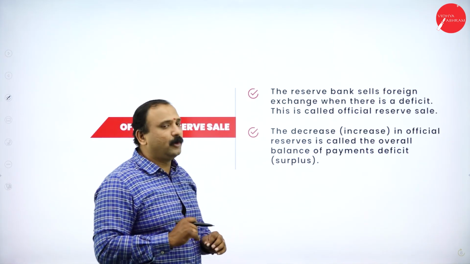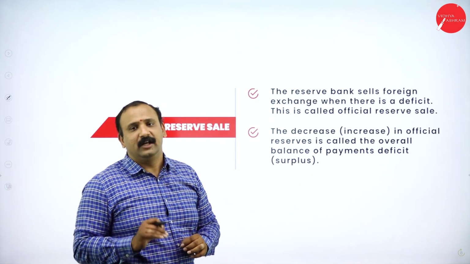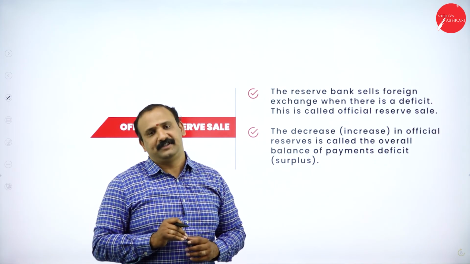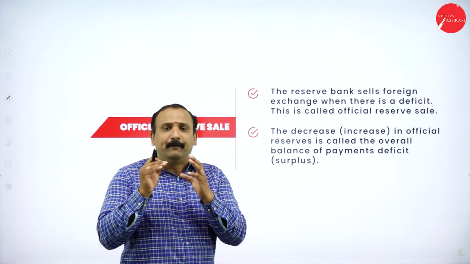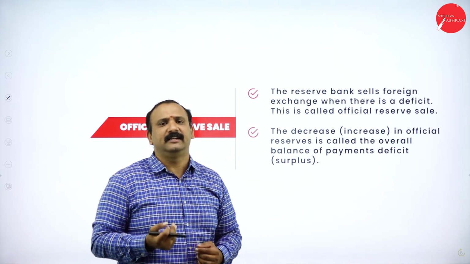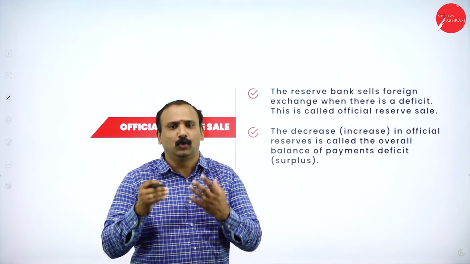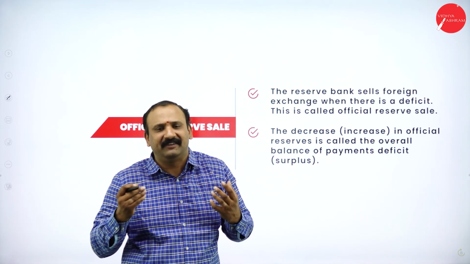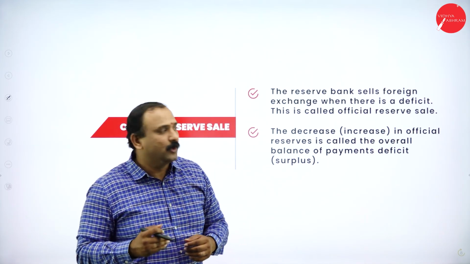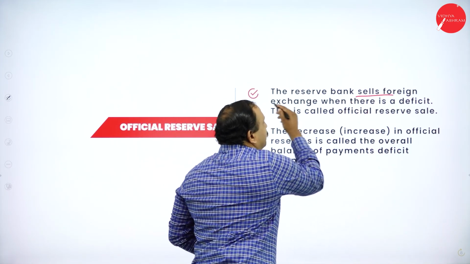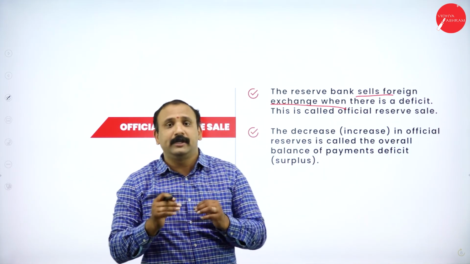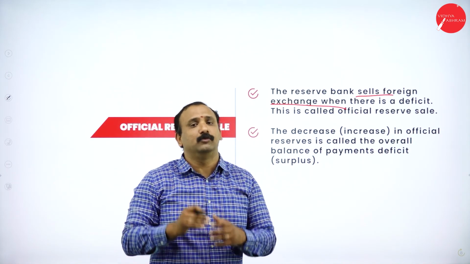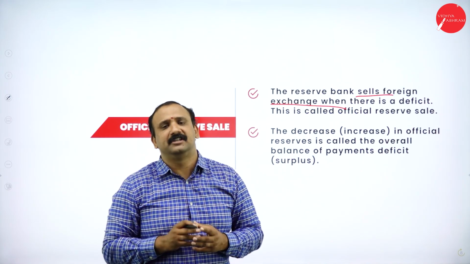Now, moving forward, we are also going to talk about official reserve sale. The Reserve Bank of India sells foreign exchange when there is a deficit. This is a very important factor altogether. Suddenly, let us imagine, due to some emergency or some factor, we do not have enough reserves to support ourselves. We do not have enough money. So what does the RBI do? RBI will go ahead and sell the foreign exchange. Fortunately, in India, there has not been a situation like this post 1991, post the liberalization, privatization and globalization.